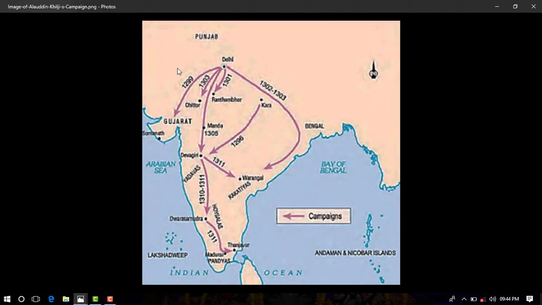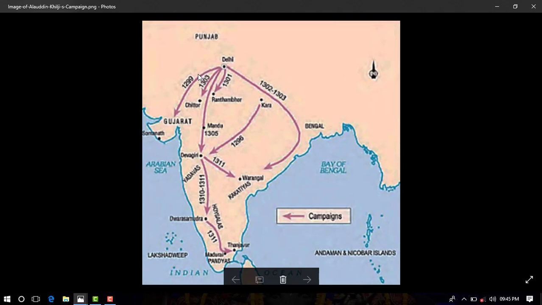Another important contribution of Alauddin Khalji in medieval India was to construct a garrison town called Siri. Now the question is, what is a garrison town? Remember students, a garrison town is a town where army or troops are stationed. The garrison town Siri, spelled S-I-R-I, was constructed in Delhi. Now the question is why?